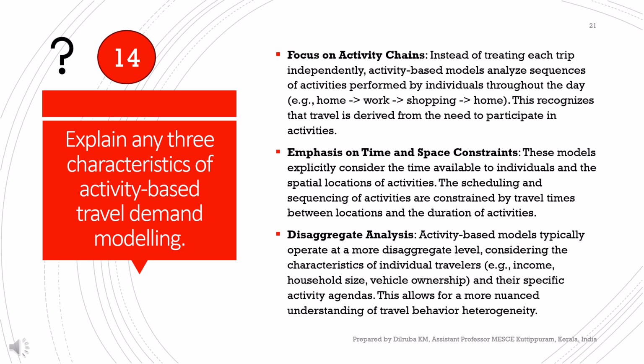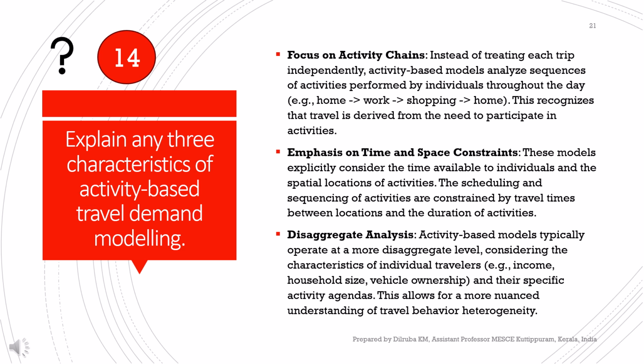Coming to the 14th question, explain any three characteristics of activity-based travel demand modeling. So, focusing on activity chains instead of treating each trip independently, activity-based models analyze sequences of activities performed by the individual throughout the day. For example, when a person goes to work from home, his activities are from home to work. Then after working, he may go for buying something at the shop. So from work to shop, then return back to home. These are the activities performed by an individual during his work day.